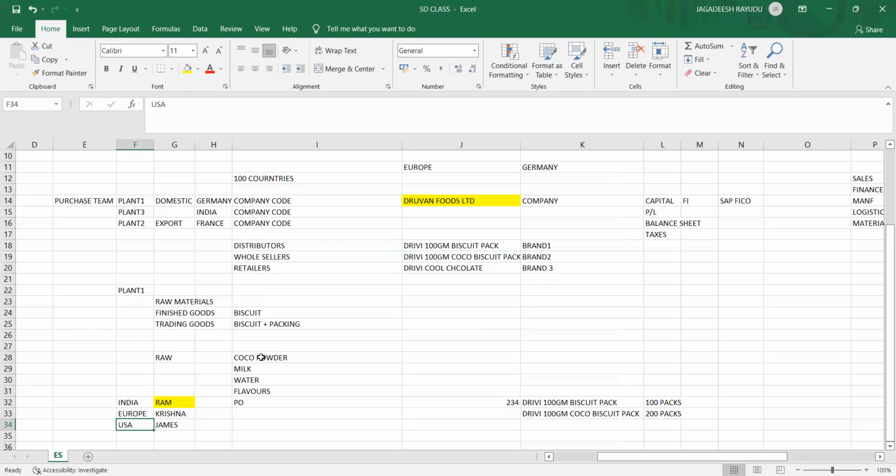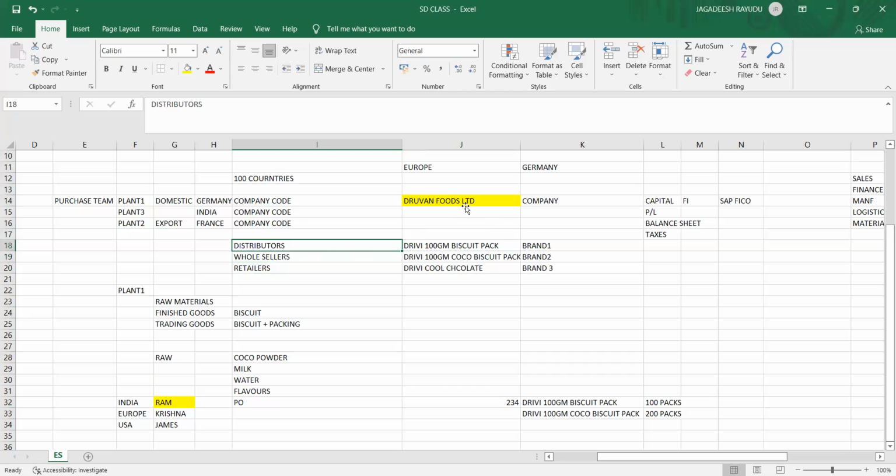In different countries, different distributors will be there. These distributors again will sell to wholesalers and retailers. Sometimes the company can directly sell to wholesalers and retail business also. So don't get into the different terminology, try to understand this. Once you have capital, you started a business. So this is the company you started. Who are the customers for this company? Distributors, wholesalers and retailers.